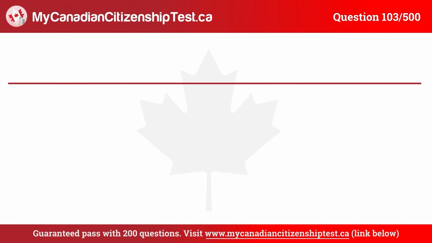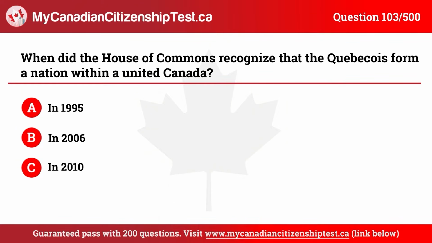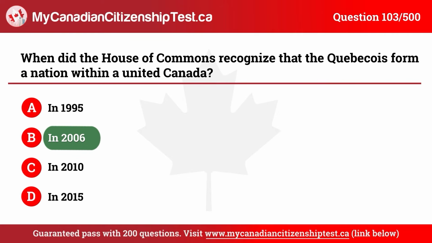Question 103. When did the House of Commons recognize that the Quebecois form a nation within a united Canada? A. In 1995. B. In 2006. C. In 2010. D. In 2015. The correct answer is B. In 2006.